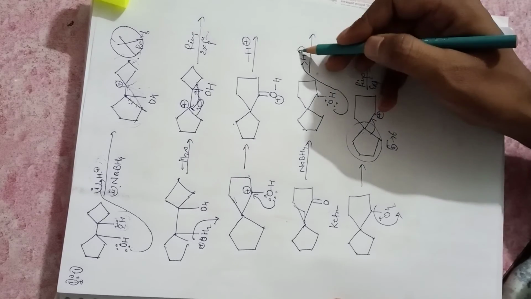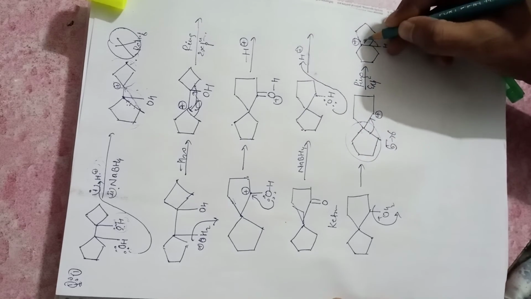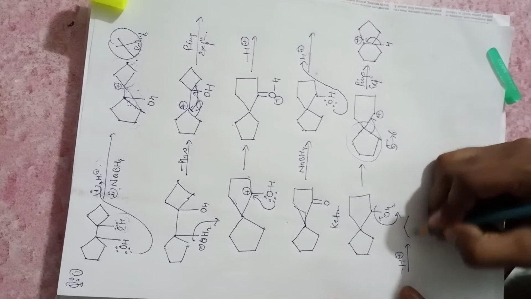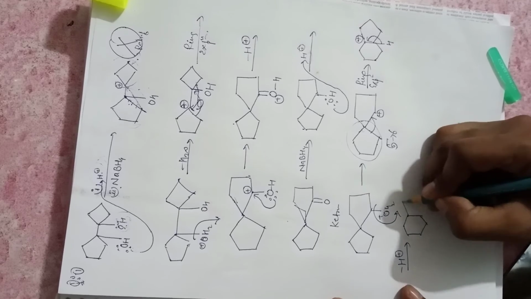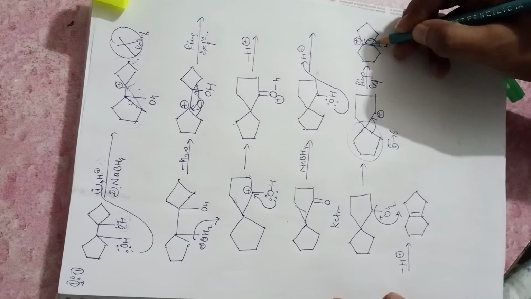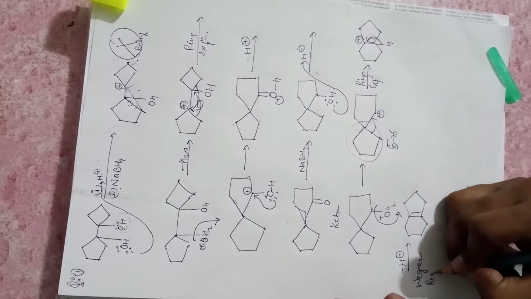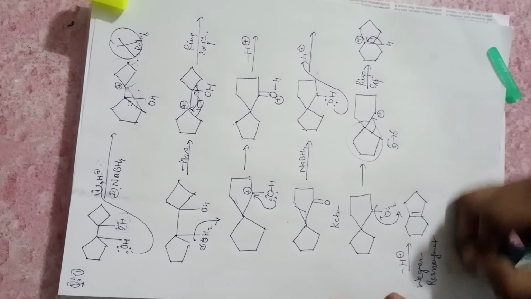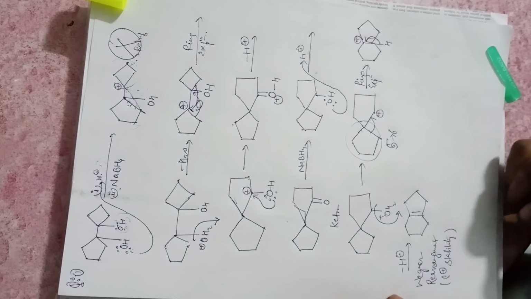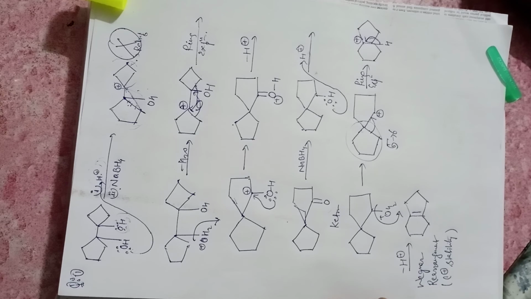Since we have utilized one hydrogen and it is acting as a catalyst, this H bond breaks, H plus is removed, and it will form a double bond like this here. This type of rearrangement is called Wagner-Meerwein rearrangement. It takes place for the stability of carbocation stability.